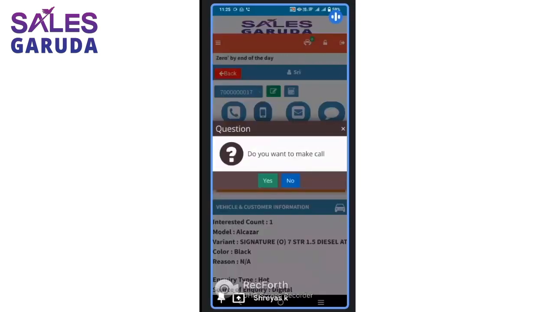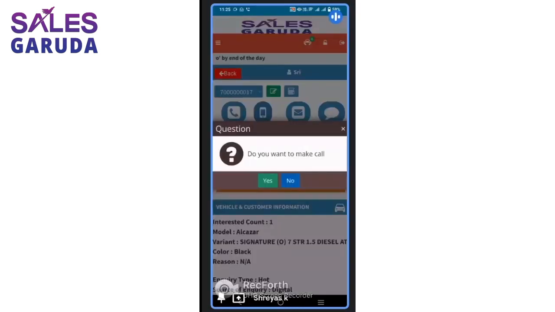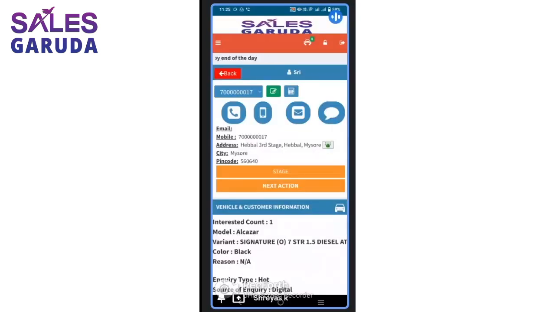For that, you have a second option, where you can see the second call button. If I click on yes, this is called cloud two-way calling. To explain in very simple terms, if I want to call this customer Sri, I click on this button and say yes. I will get a first call on my mobile phone number, and then the customer will get a second call and the call is merged. In this option, you will get 100% call recording.